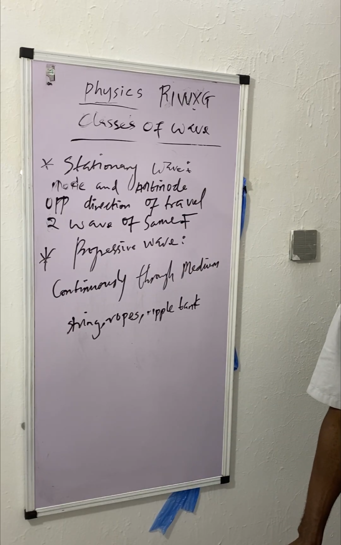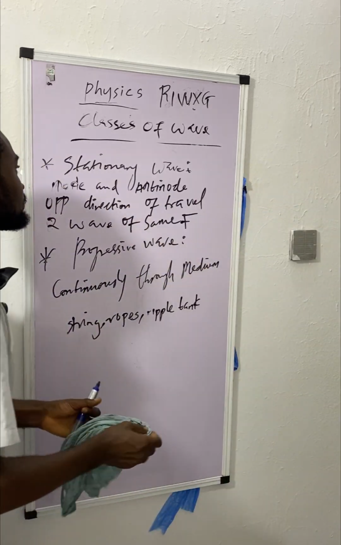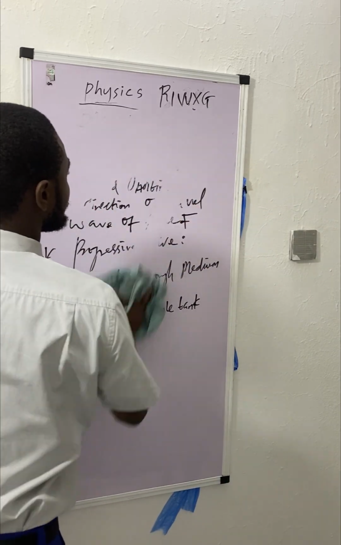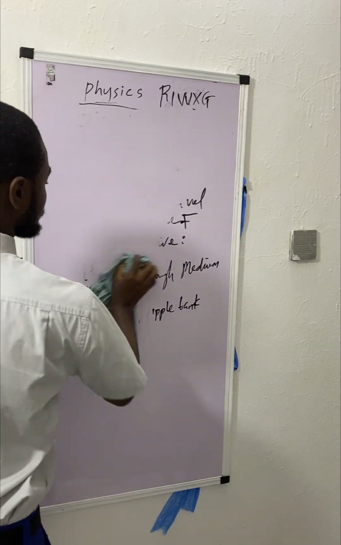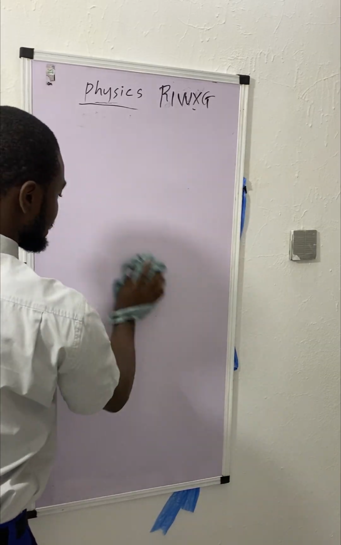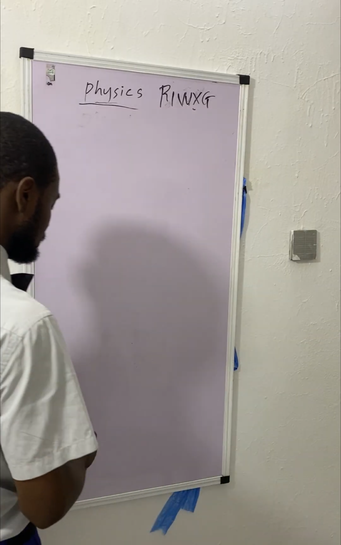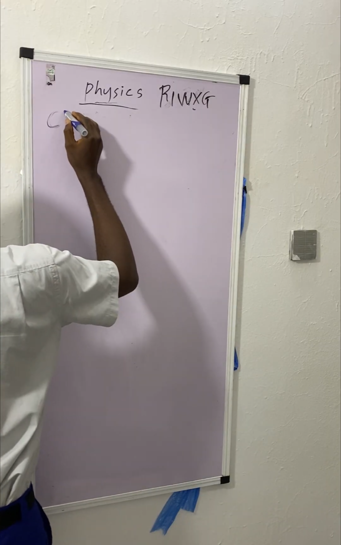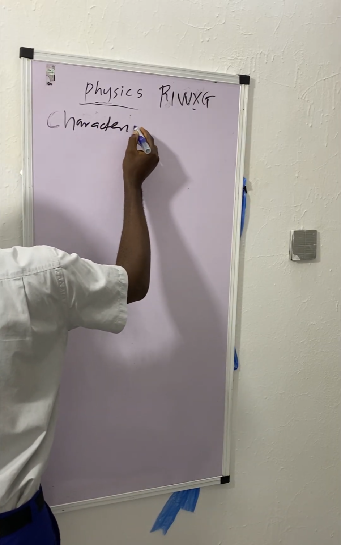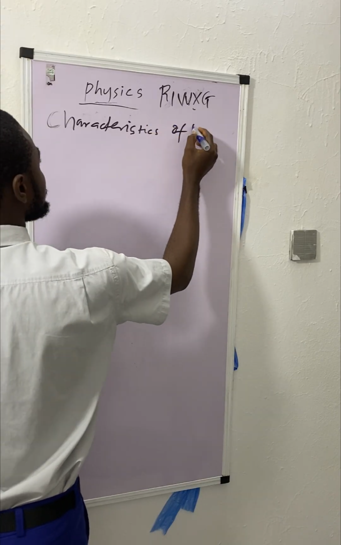All right. Let's quickly look at the characteristics or properties of wave. I think this is going to be the last subtopic on wave. The characteristics or the properties of wave. It can be called properties or characteristics of wave.